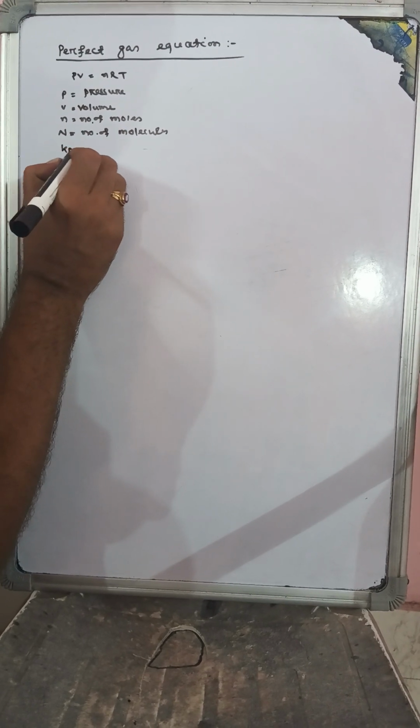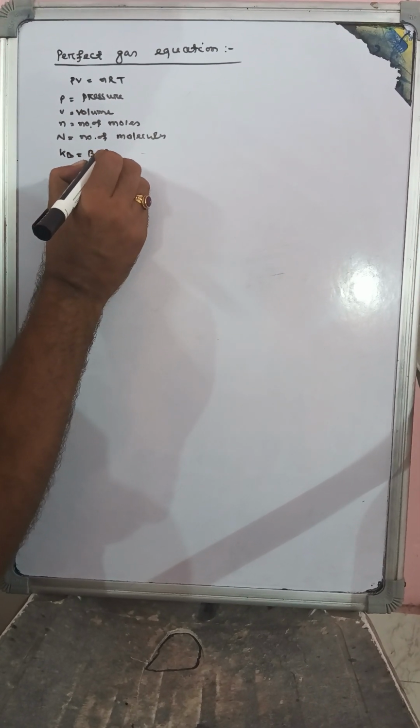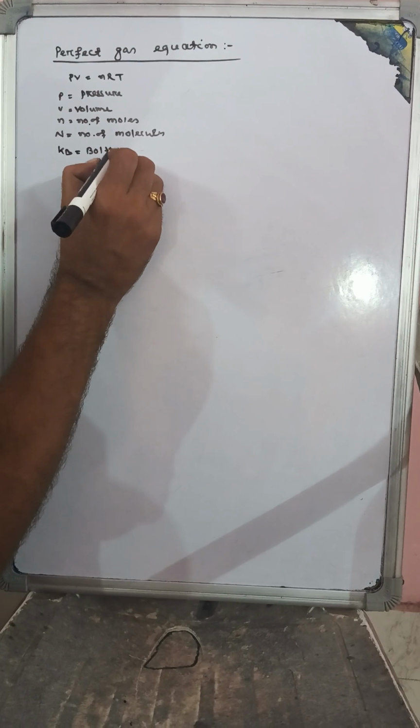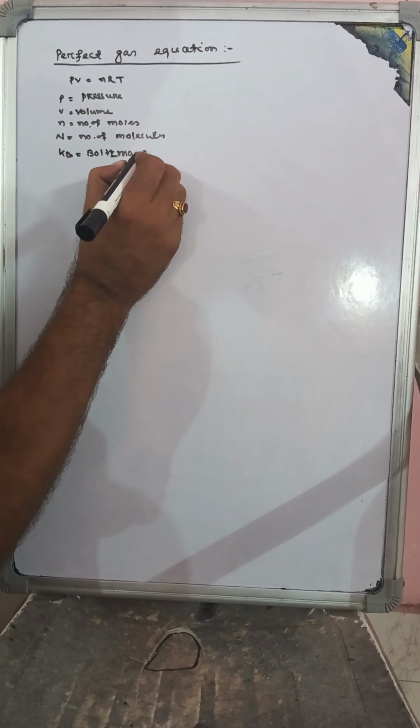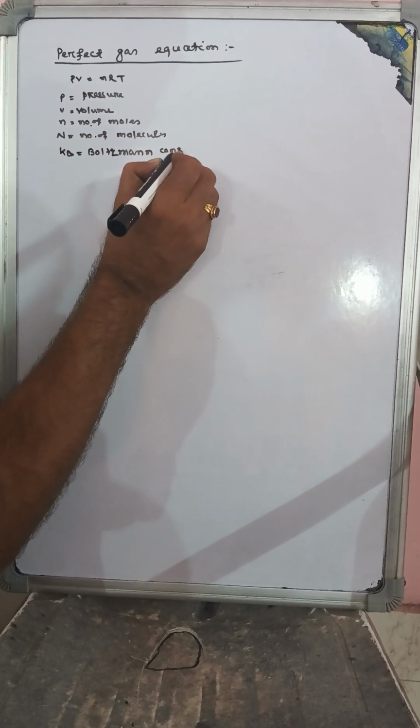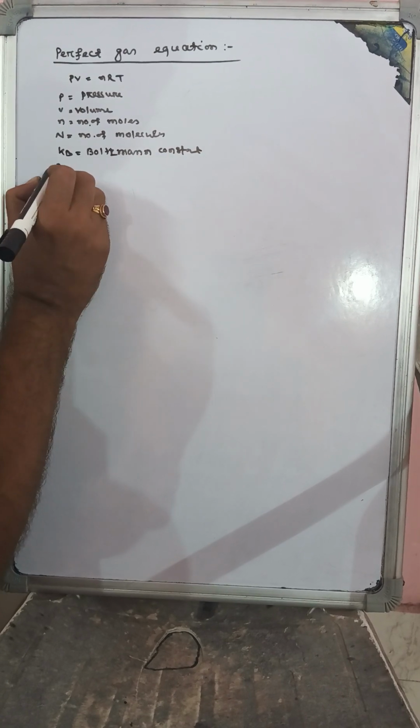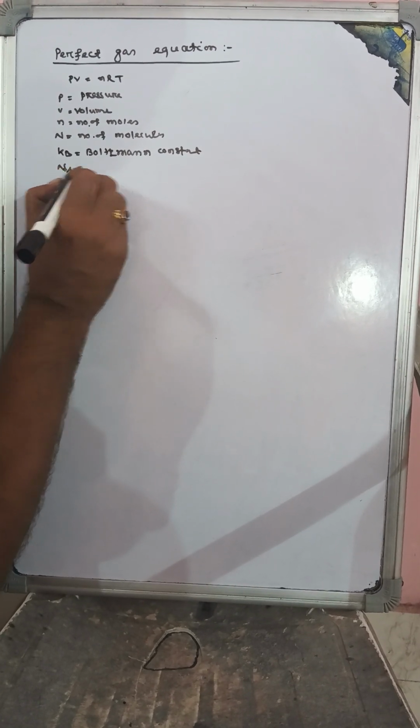Kb is equal to Boltzmann's constant, NA is equal to Avogadro's number.